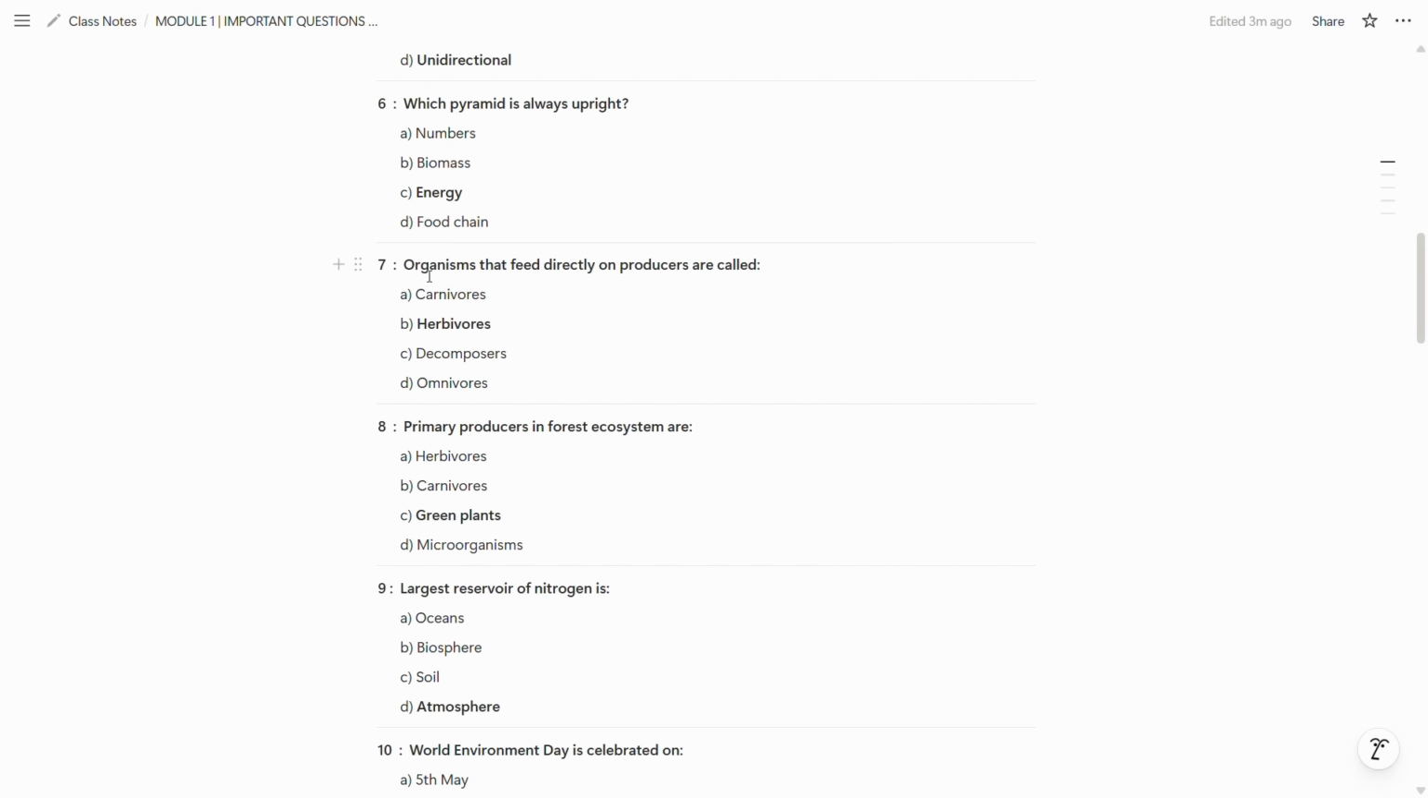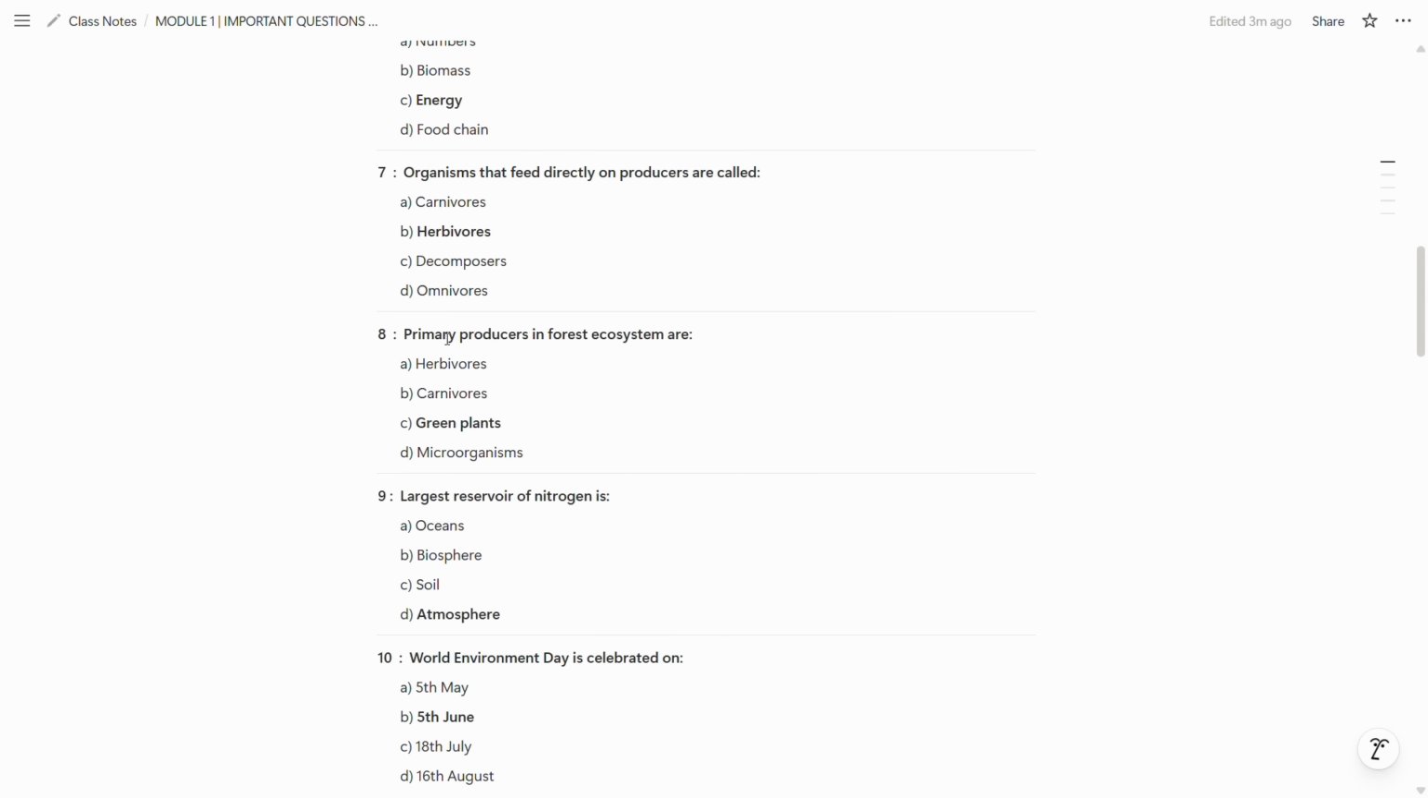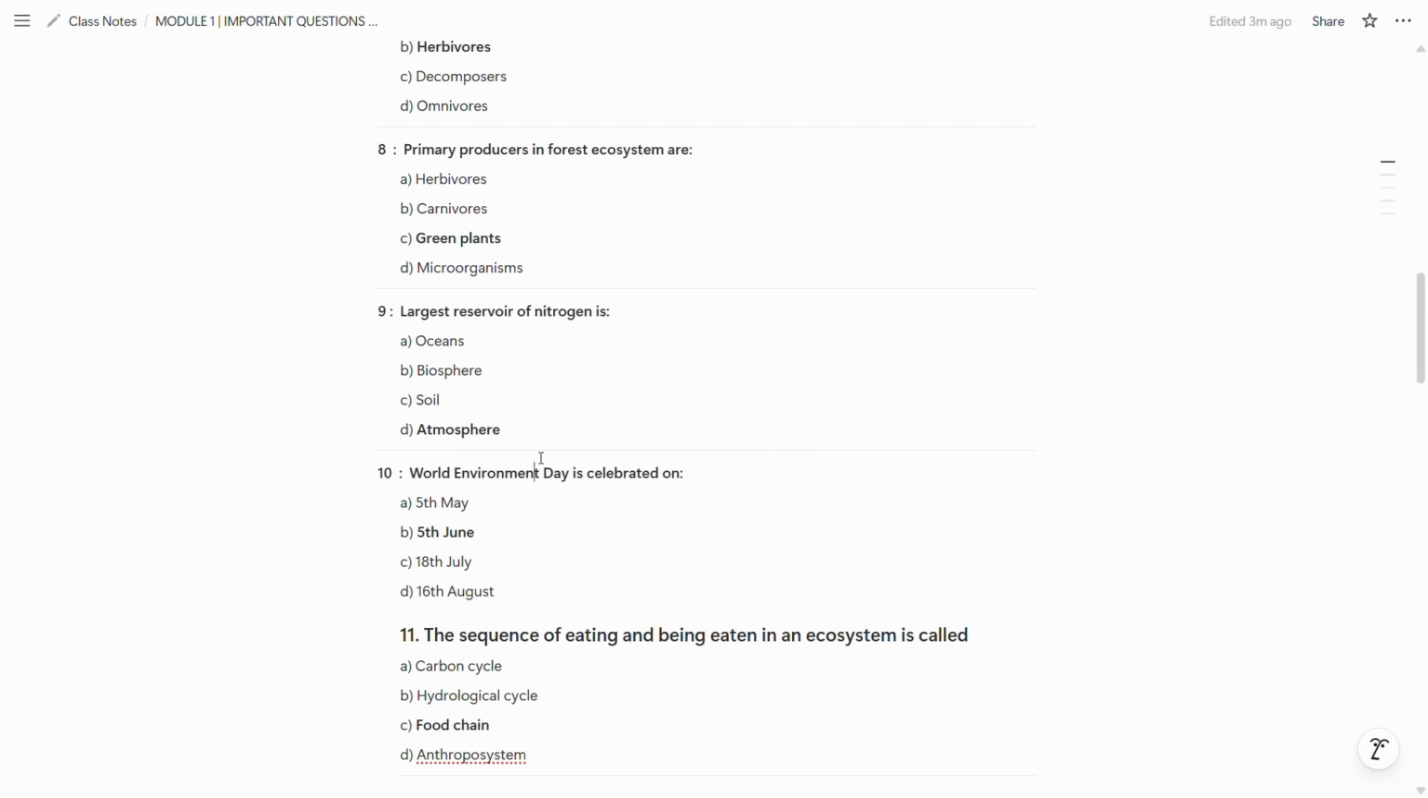Now the seventh question is, organisms that feed directly on producers are called herbivorous. Now eighth question is, primary producers in forest ecosystem are green plants is the correct answer. Now the ninth question is, largest reservoir of nitrogen is atmosphere.